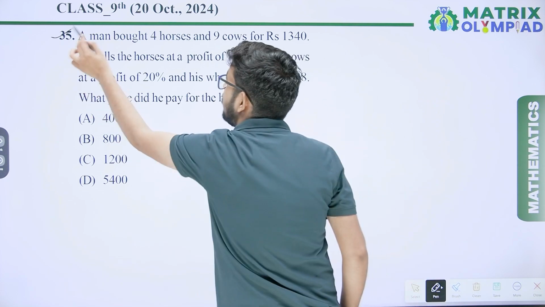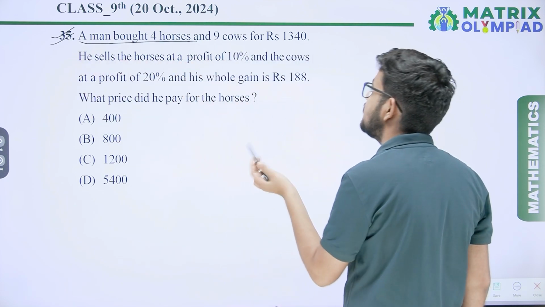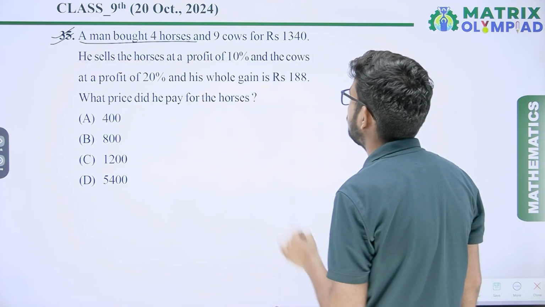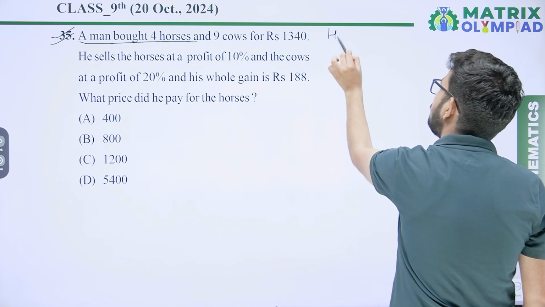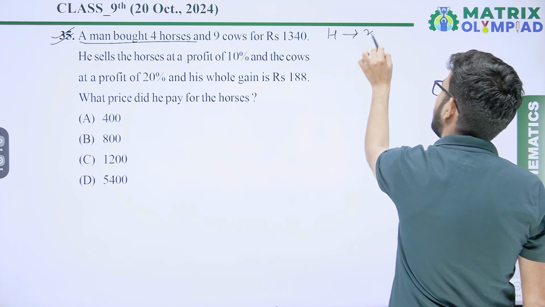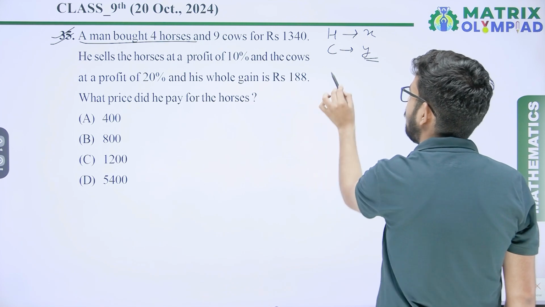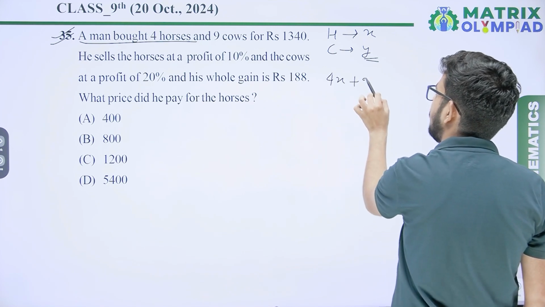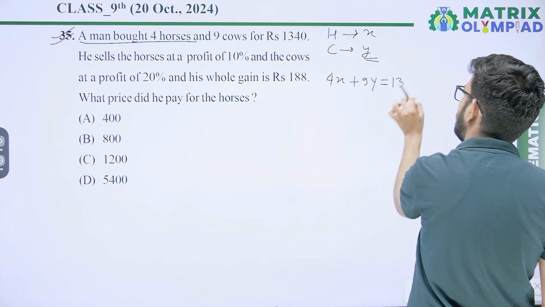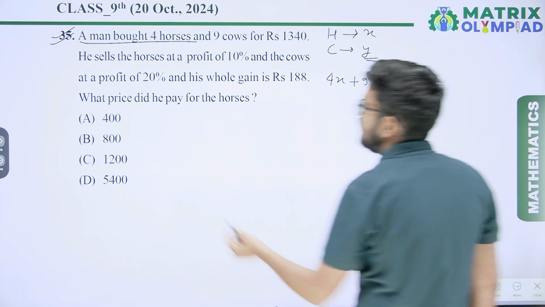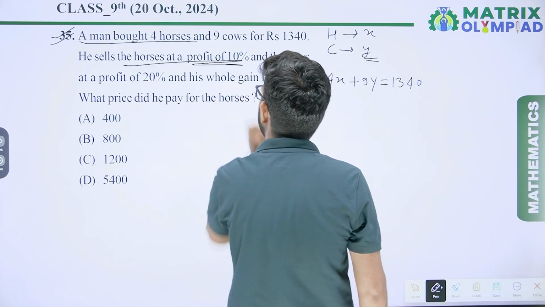Question number 35. A man buys 4 horses and 9 cows for rupees 1340. Just assume one horse cost is x and cost of one cow is y. It means 4x plus 9y equal to 1340. He sells horses at profit 10%.